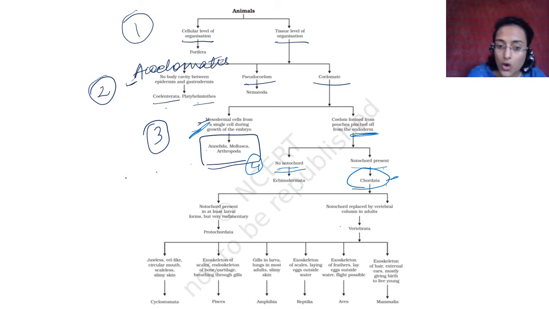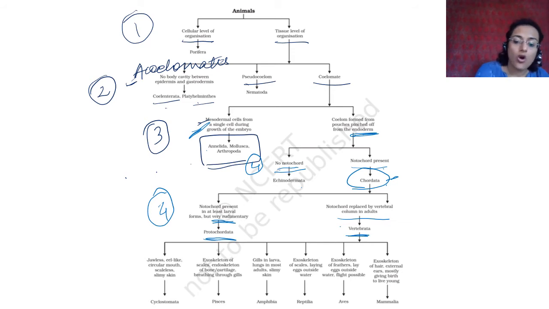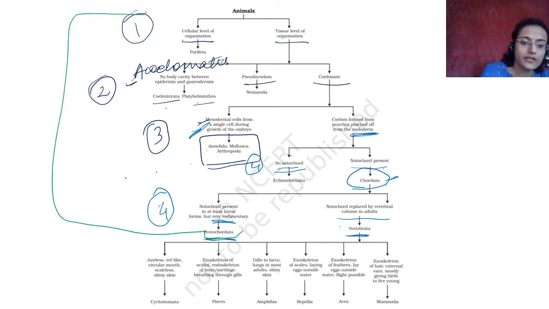Notochord is present, chordata. And you have the fourth level of classification where the notochord is rudimentary and present either in larval stage or at least in the larval stage. It is protochordata, and here the notochord is replaced by vertebral column in adult animals. So the notochord develops into vertebral column when they become adults. That is why they are called vertebrata. All of these other ones are called invertebrates.